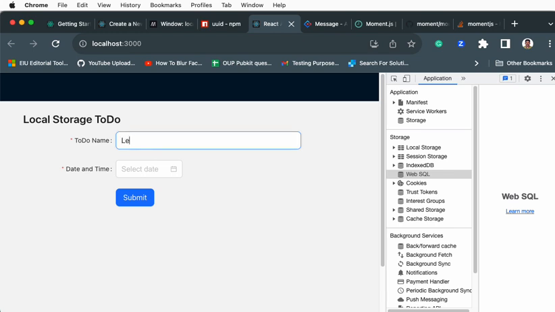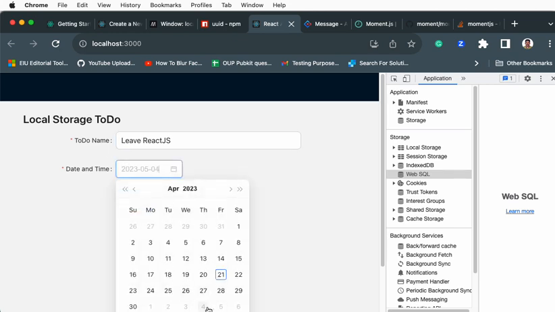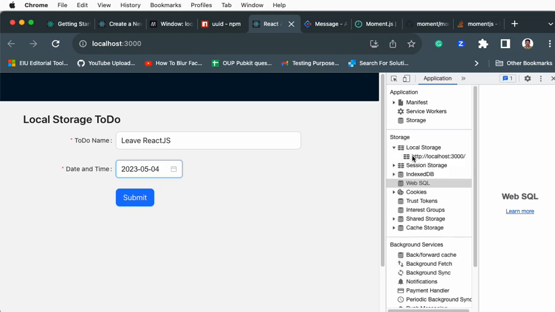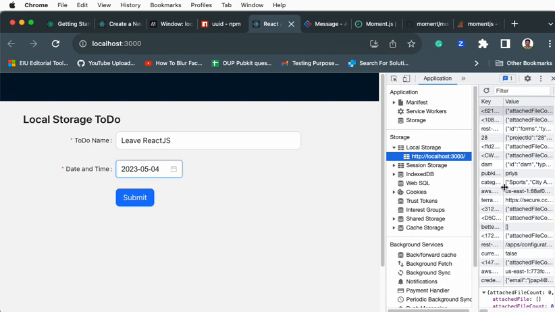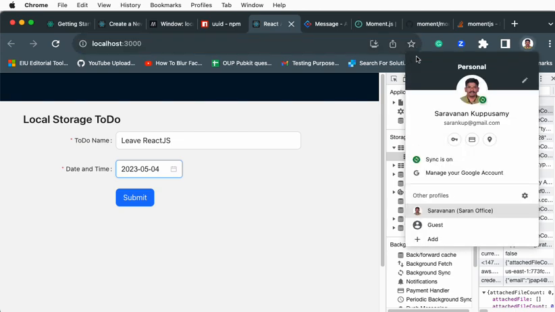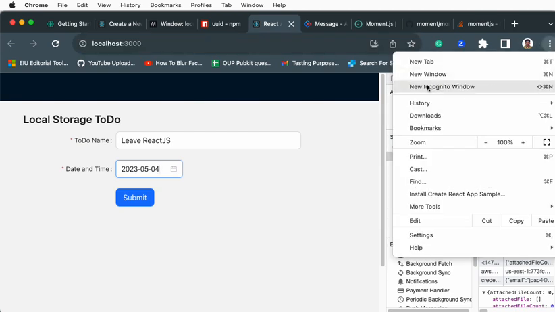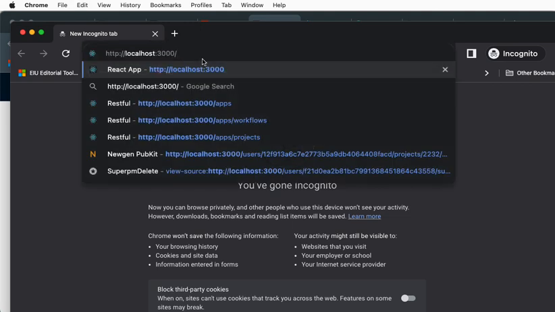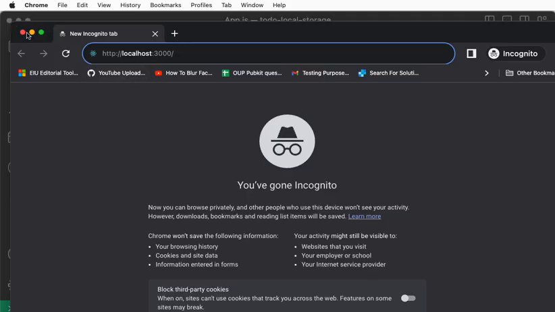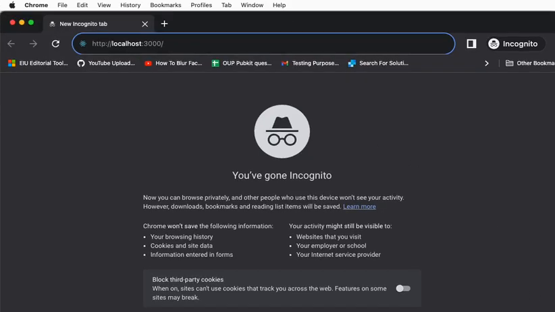Learn React JS before so and so date. See, I wanted to show you how this is getting saved. Click on local storage here. There are a lot of things in my local storage, and I don't like to show it because it has a lot of confidential data. I will open incognito. You know incognito, right? Just open incognito and paste it here. Can I then close this window? Yes. Okay, I will keep it like that.